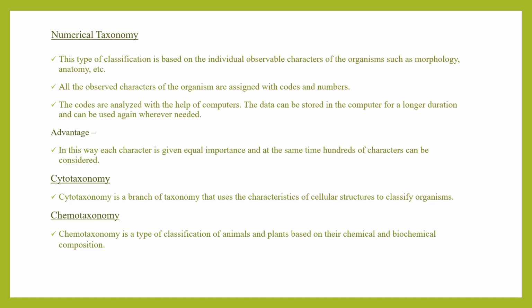Okay, next is cytotaxonomy. Cytotaxonomy is the branch of taxonomy that uses the characters of cellular structures to classify the organisms. Next, chemotaxonomy. Chemotaxonomy is a type of classification of animals and plants based on their chemical and biochemical compositions.